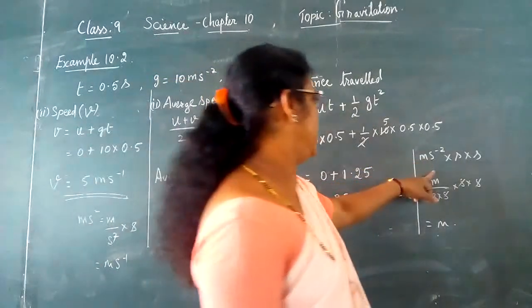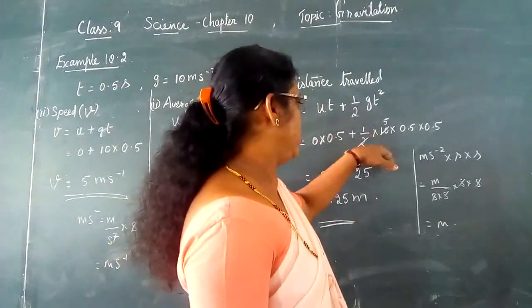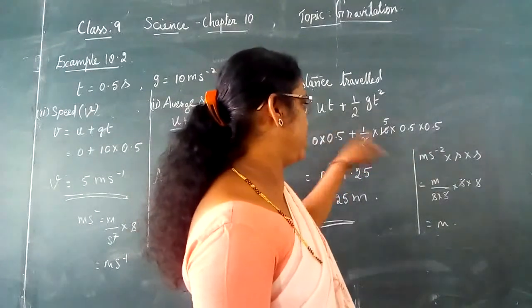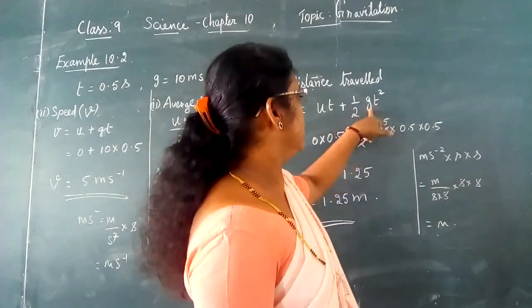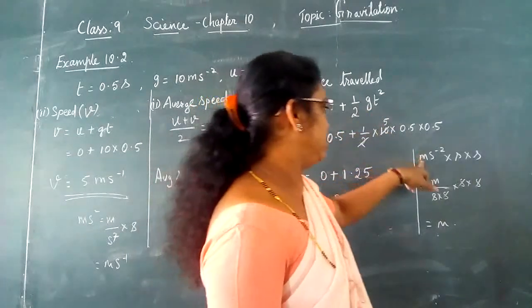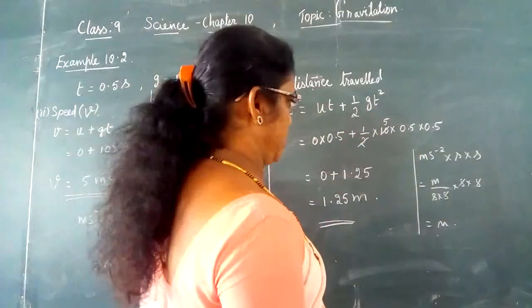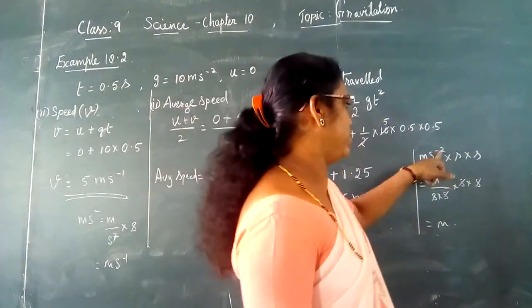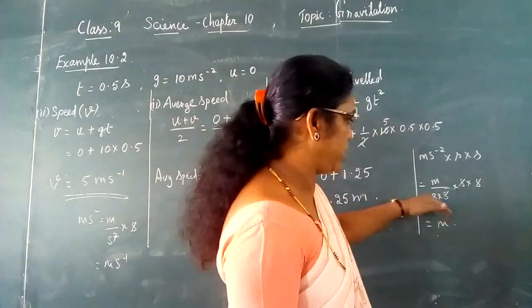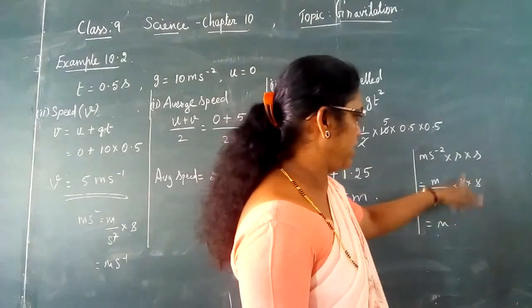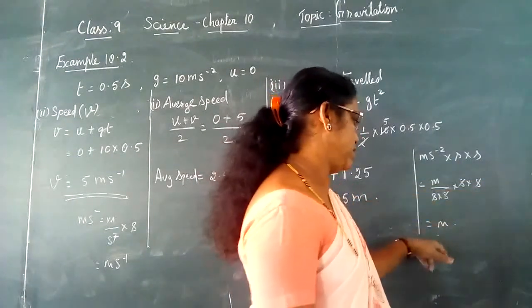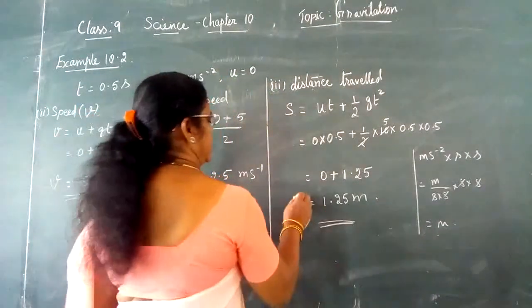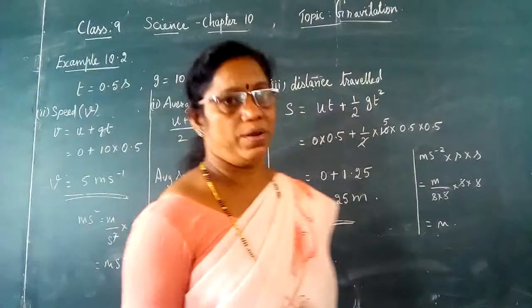Otherwise, you see the gravitational unit is meter per second square into time in second into second. So second power minus 2 comes to the denominator, second into second cancels, and the unit becomes meter. So the value of s is 1.25 meter.